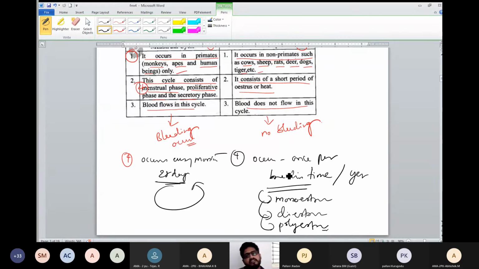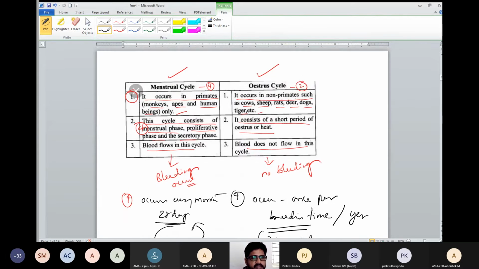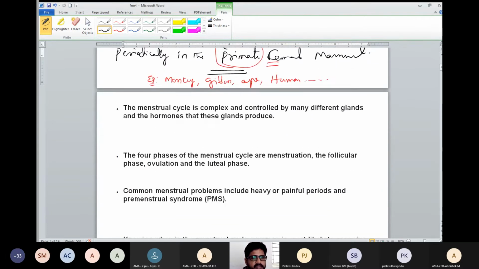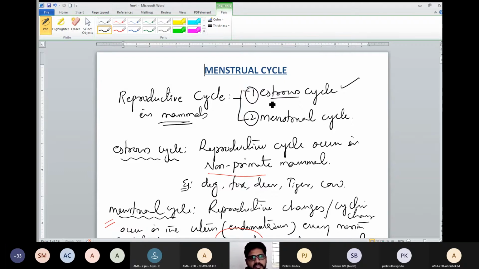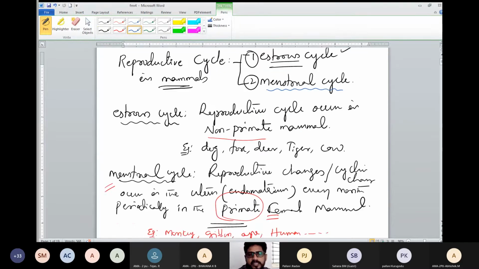So first I have given the introduction about reproductive cycles. Reproductive cycles in mammals are generally 2 types. First one is estrus cycle. Second one is menstrual cycle. About the estrus cycle, I told you that it happens only in non-primates. But in NCERT, what they have mentioned is menstrual cycle. So we are discussing the menstrual cycle.